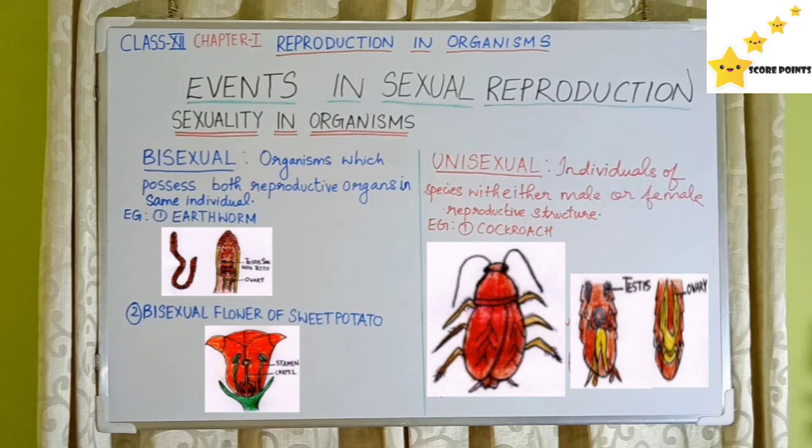Bisexual organisms are those organisms which possess both reproductive organs in the same individual. Example, earthworm and bisexual flower of sweet potato. Unisexual organisms are those organisms or individuals of a species with either male or female reproductive structure. Example is cockroach. Cockroach is typically a unisexual organism. The unisexual male flower is called staminate. The unisexual female flower is called pistillate.